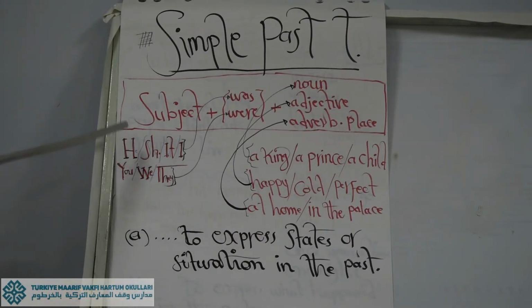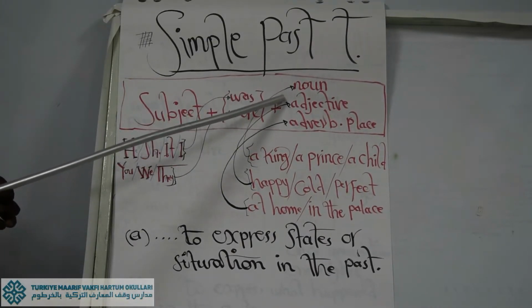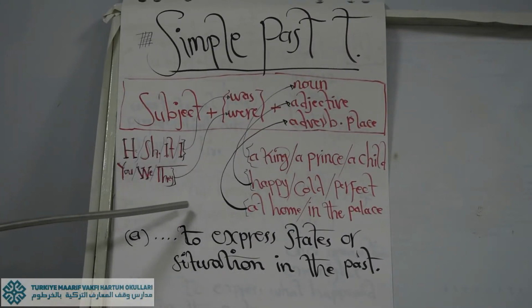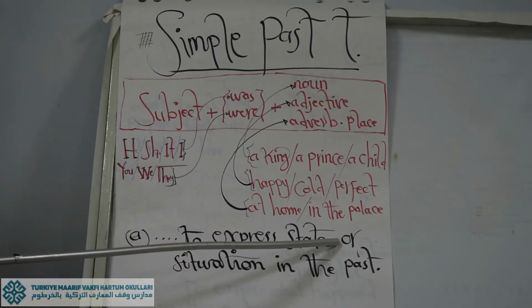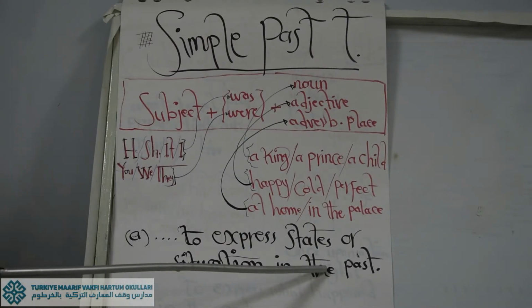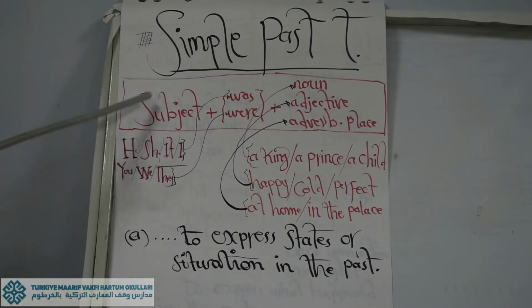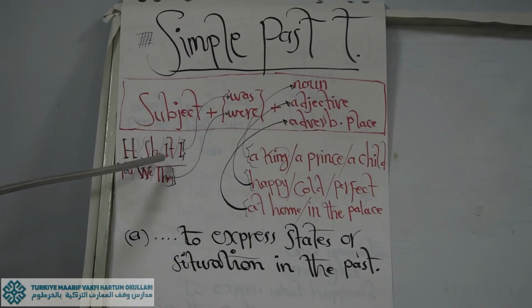So the rule number one of the simple past tense is subject. When I say subject, I mean these basic pronouns, plus was or were, plus noun or adjective or adverb of place. So this is the rule number one, which we use to express states or situations that happened in the past. I mean, anything that was in the past. States or situations in the past, we can use the simple past tense, particularly the rule number one, to talk about. I hope it is clear.